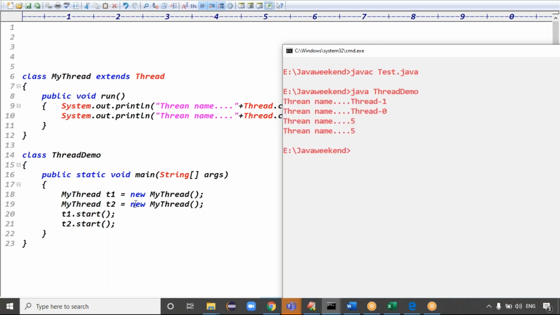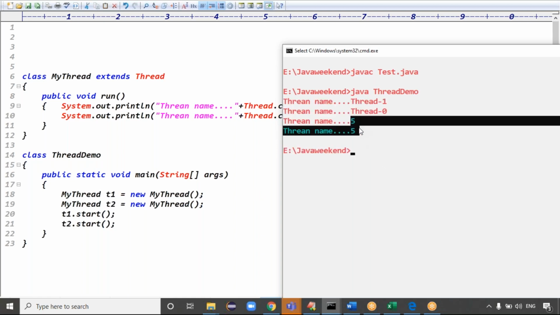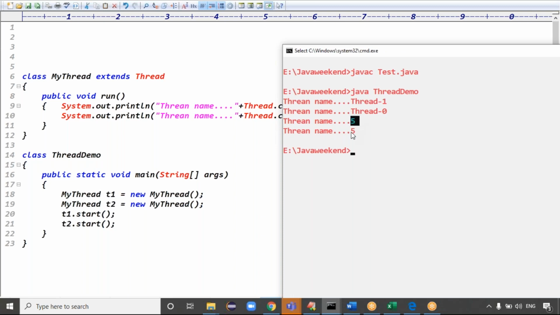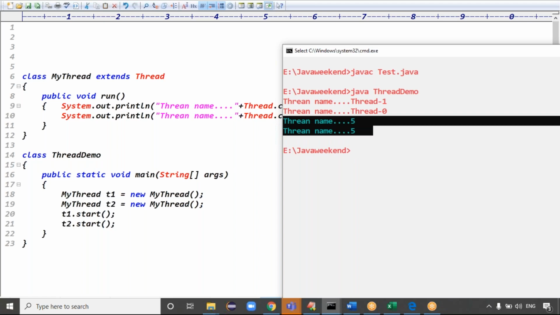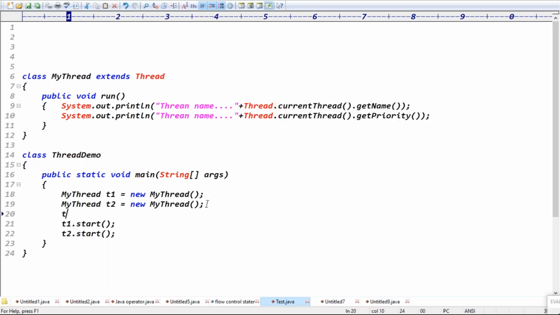Okay, see the default priorities. Thread 1, thread 0, the default priority is coming how much? 5, the range is 1 to 5. Both are having the same priority, right? If multiple threads are having the same priority, then who decides thread execution? The thread scheduler, right? All threads run in parallel. But if one thread is having high priority 10 and one thread is having low priority 1, then definitely the high priority thread executes first and the low priority thread executes next, right? That's what we can set, the priority, guys.